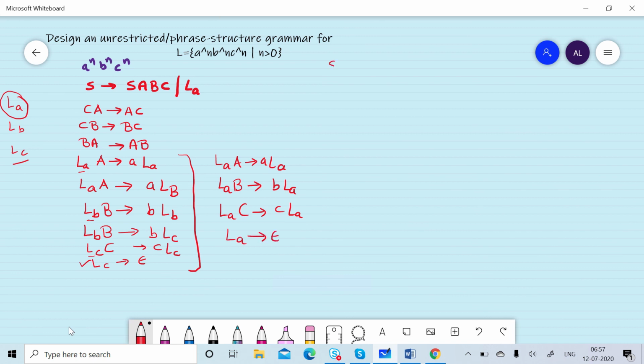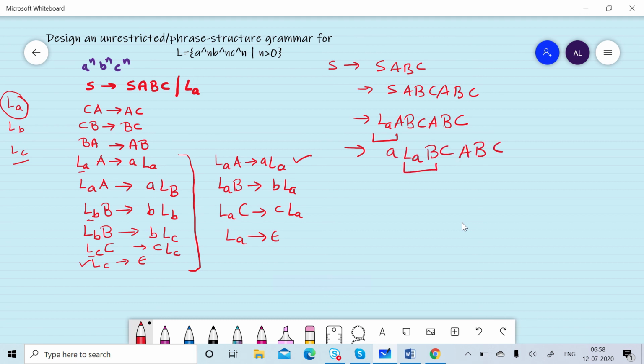So if we start with the non-terminal S, it gives ABC, it again gives ABC, and suppose S is replaced by LA, then LA A can be replaced by A LA, then LA B can be replaced by B LA.